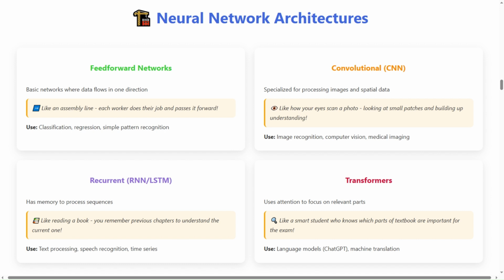Convolutional, or CNN. Specialized for processing images and spatial data. Like how your eyes scan a photo, looking at small patches, and building up understanding. Use includes image recognition, computer vision, and medical imaging.